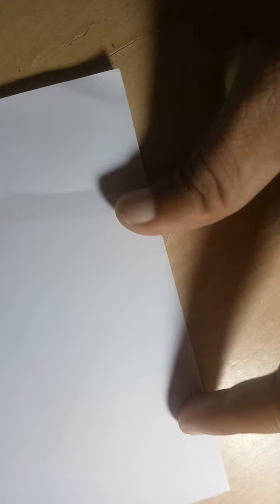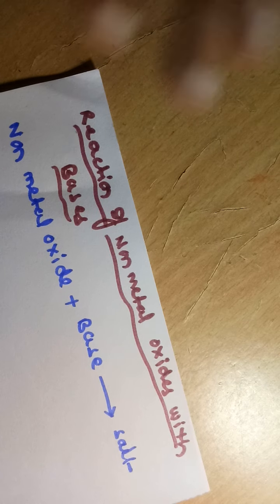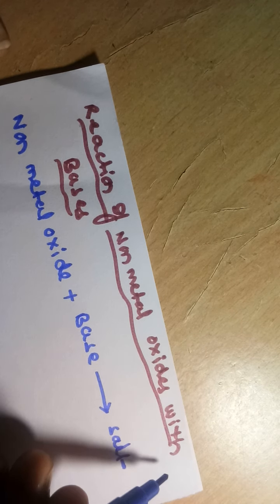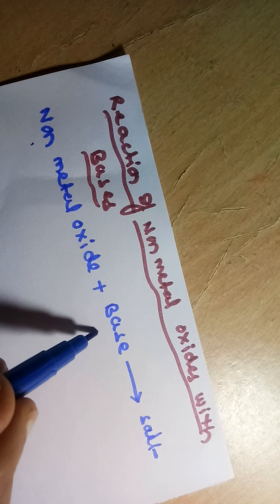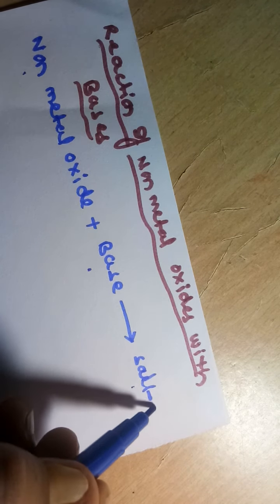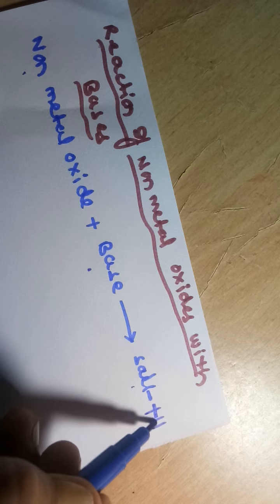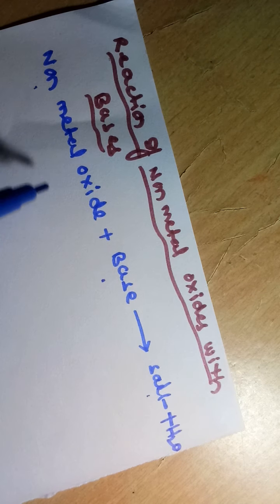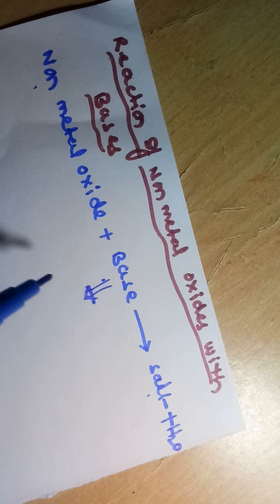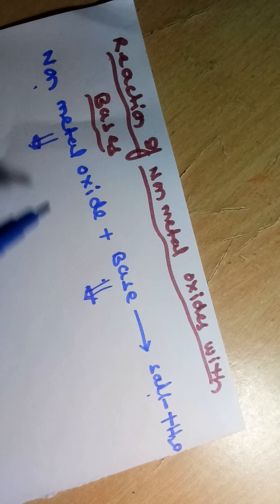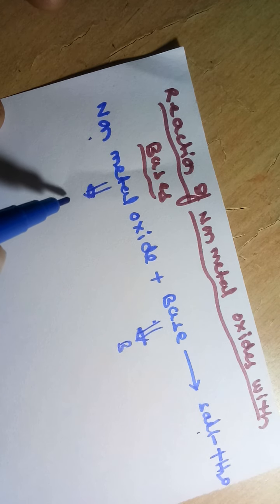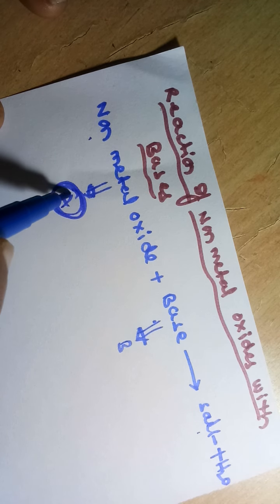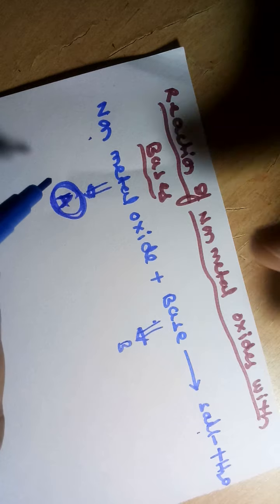So next, reaction of non-metal oxides with bases. A non-metal oxide reacts with a base and forms salt plus water. So this is the base, and this is the non-metal oxide reacting with the base, which means non-metal oxides are acidic in nature.